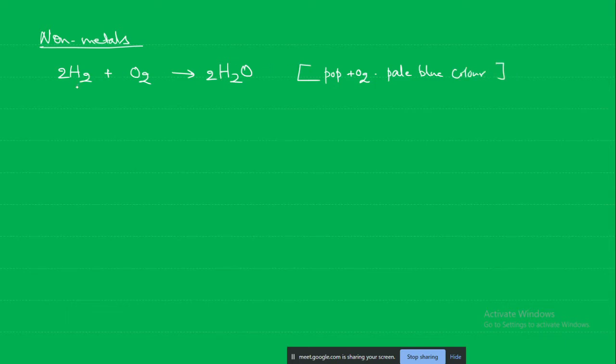Hydrogen itself does not support the burning process, the combustion, but it will burn itself. Such a mixture of hydrogen and oxygen is known as a detonating mixture. But hydrogen itself will not support combustion.